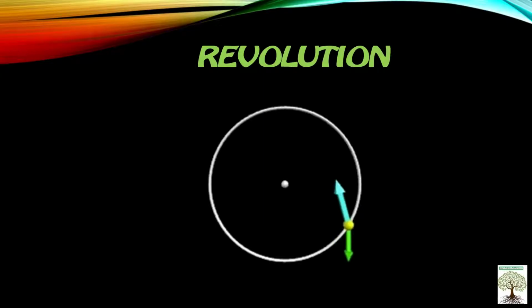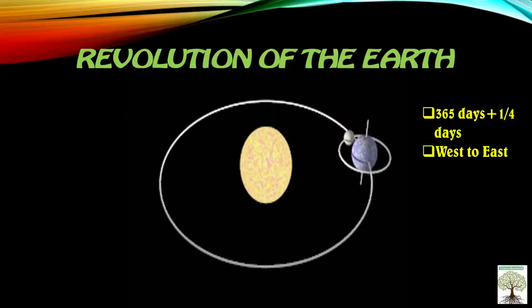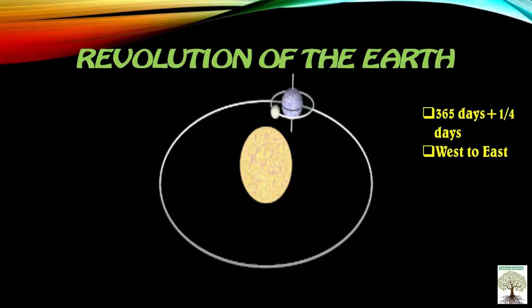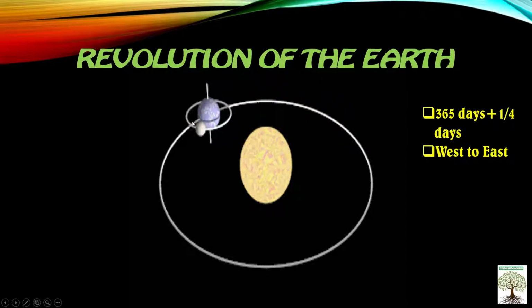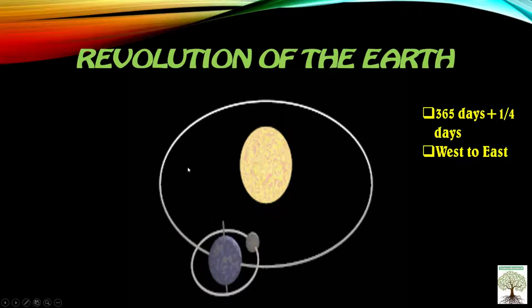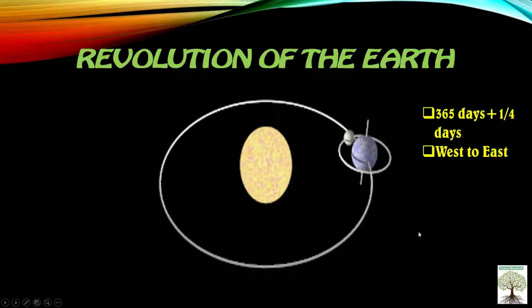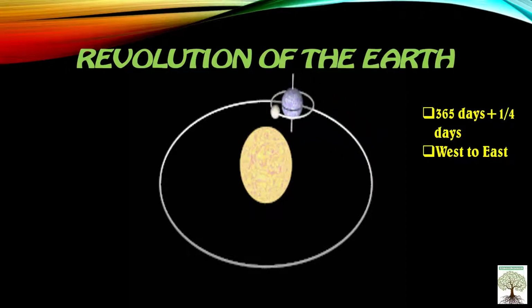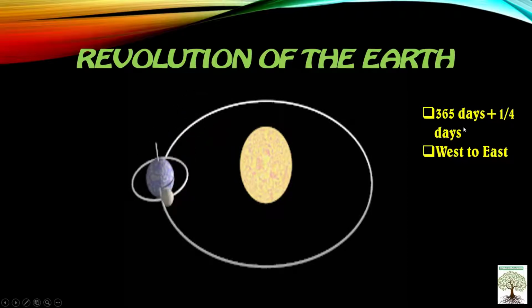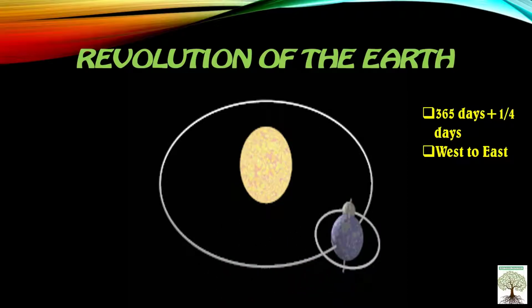Let's see the revolution of the earth. Now we know that all our planets revolve around the sun. So our earth also revolves around the sun. And here this smaller ball is the moon. Moon revolves around the earth. This is the revolution of the earth around the sun. Now it takes 365 days plus 6 hours to complete one revolution. Okay, to complete one revolution it takes 365 days plus 6 hours, and this revolution is also from west to east direction, that is anti-clockwise direction.